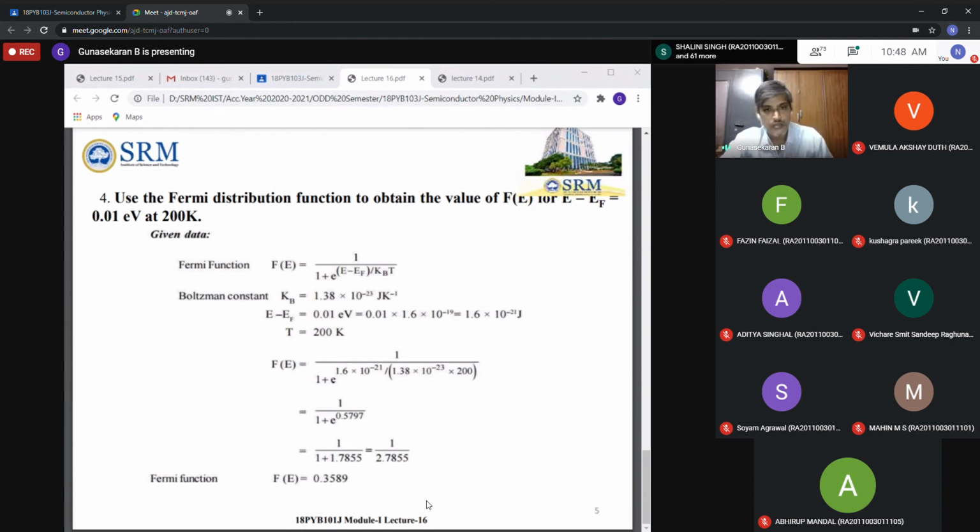So n is equal to 2 times (2π times 0.31 times the mass of the electron, times the Boltzmann constant 1.38 × 10^−23, divided by h, Planck's constant squared) to the power 3/2, and the temperature is given as 300. Then E_C minus E_F is also given, the band gap 1.11 eV, which you convert and divide by kT. Finally we get the concentration 2.13 × 10^15 per meter cube, that is per volume, almost of the order of 10^15.